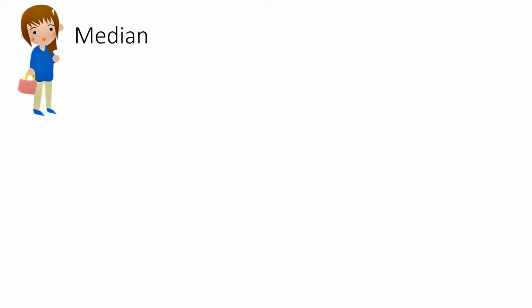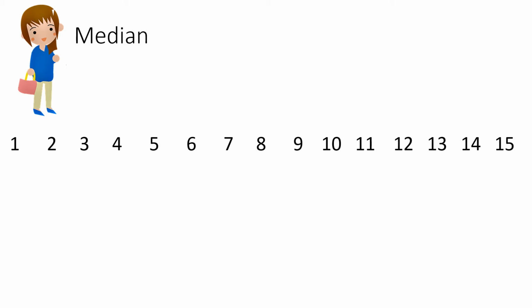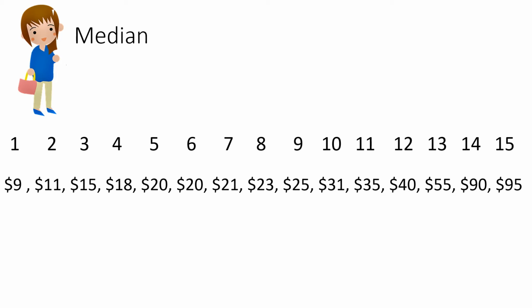For example, let's look at the salaries of an imaginary tech company. They have 15 people working there, including the two partners who founded the company, who make the most, and an intern and the part-time delivery guy who make the least. Let's look at their hourly earnings. If we take an average by adding them up and dividing by 15, we get $33.87.